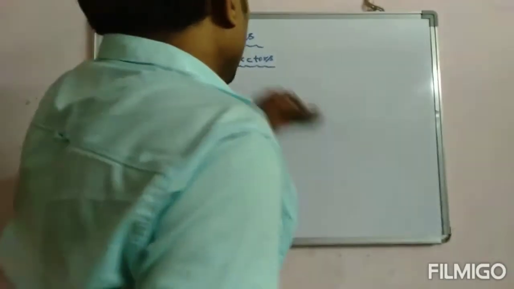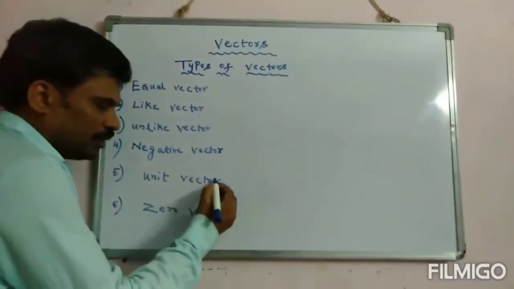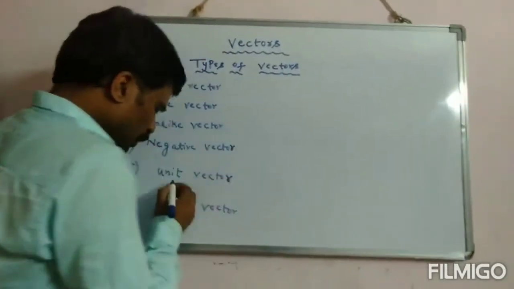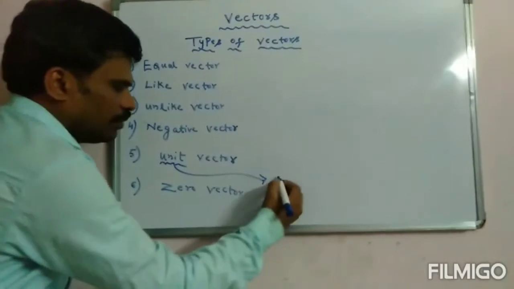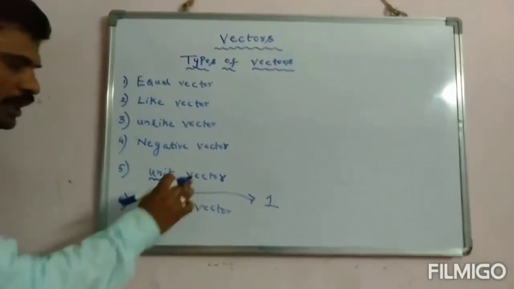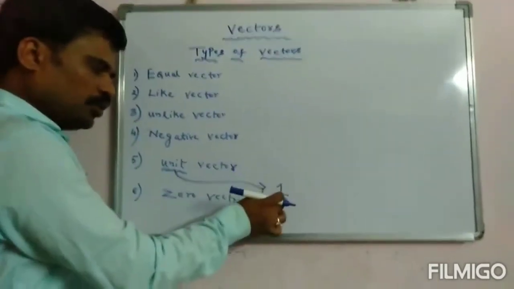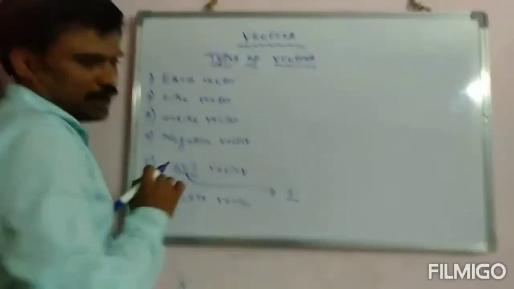Next, let us talk about unit vector. Very important one. What do you mean by unit vector? Here the unit represents 1. It is nothing but the vector whose magnitude is 1. The vector whose magnitude is 1, we call that vector a unit vector.